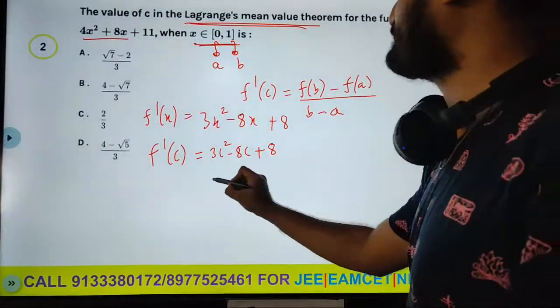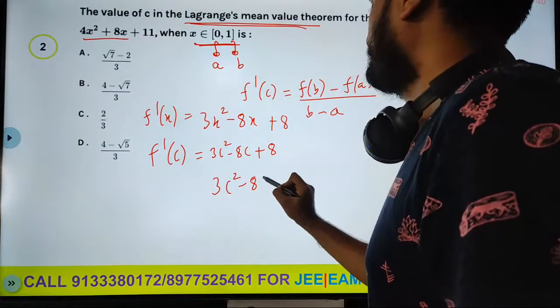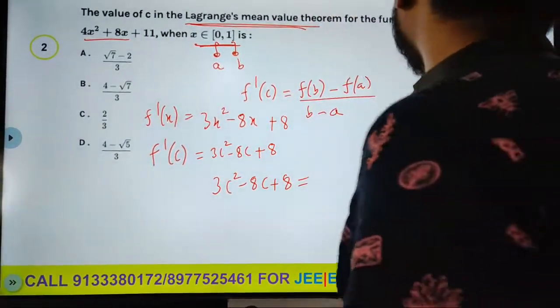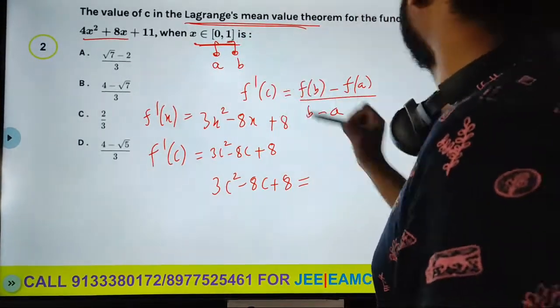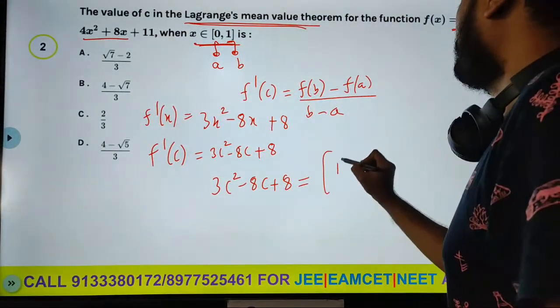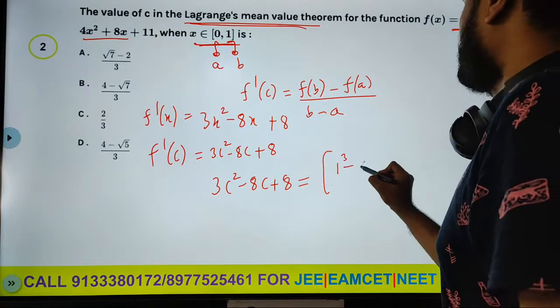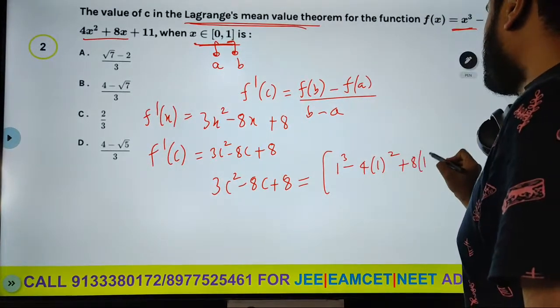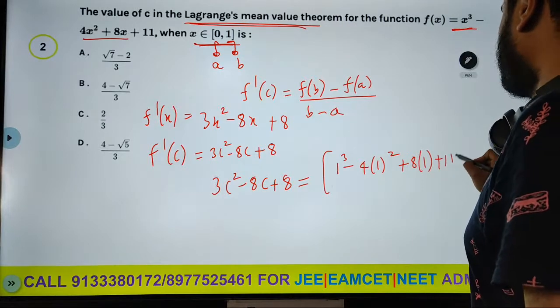So we will get the expression as 3c square minus 8c plus 8 equal to f of b. f of b means instead of x substitute 1. So what will this be? 1 cube minus 4 times 1 square plus 8 times 1 plus 11.